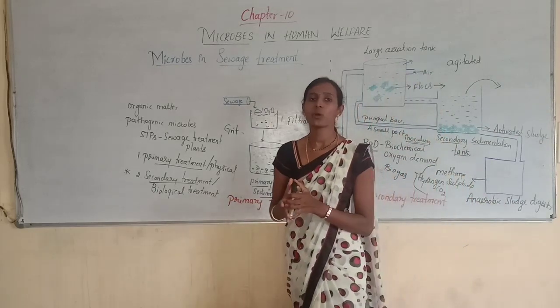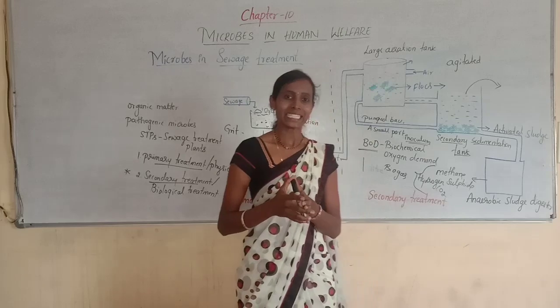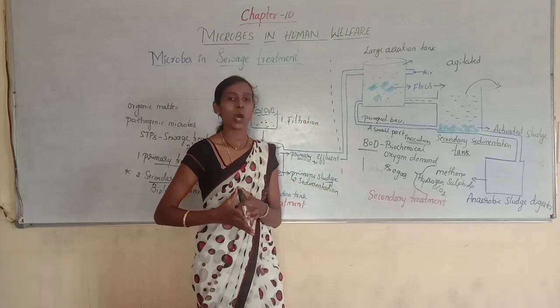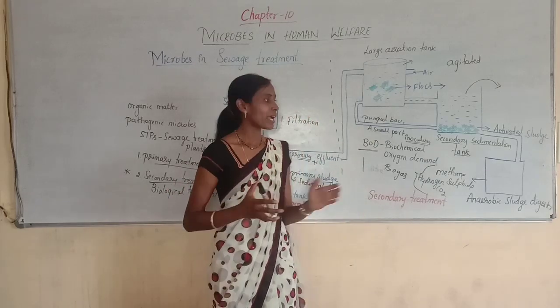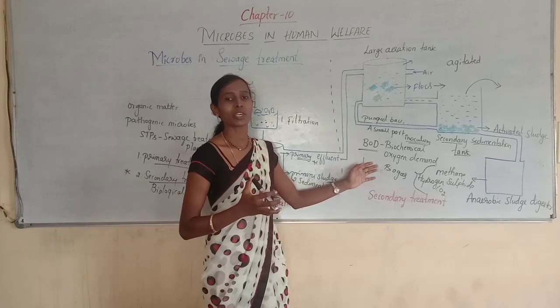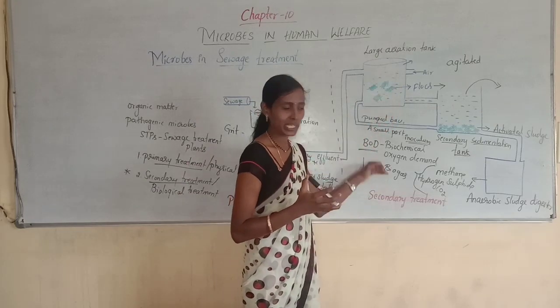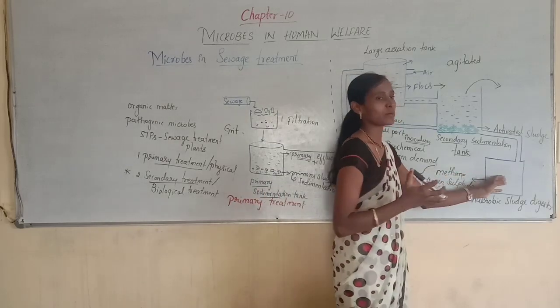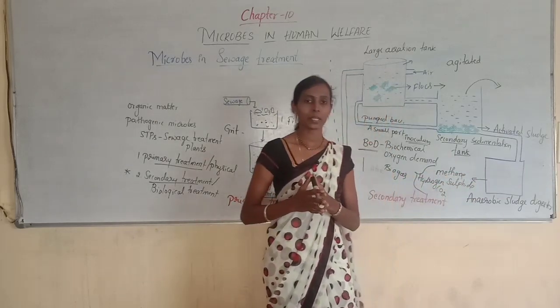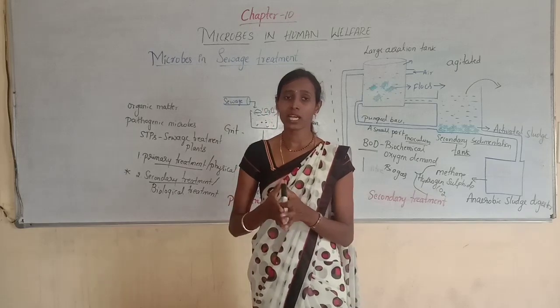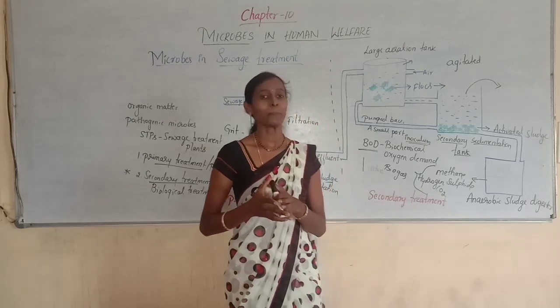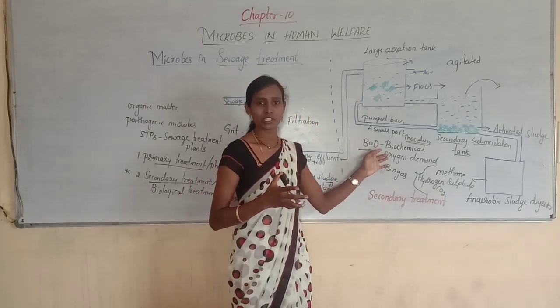So this is how the sewage treatment is done, and here we need to appreciate how microbes are involved in this sewage treatment, because here also microbes consume the organic matter along with aerobic bacteria. So microbes play a very important role in sewage treatment.